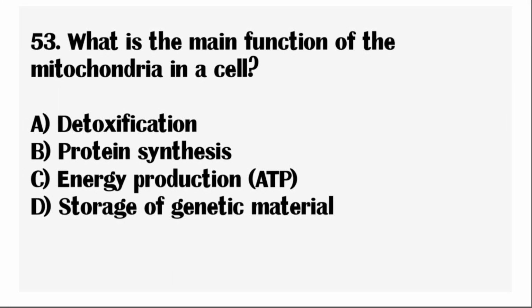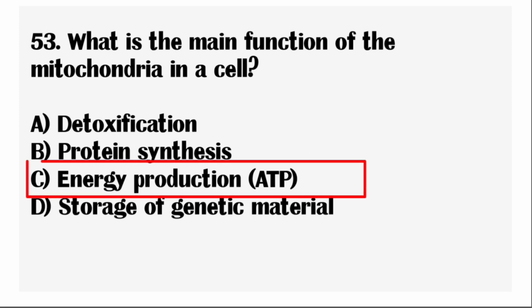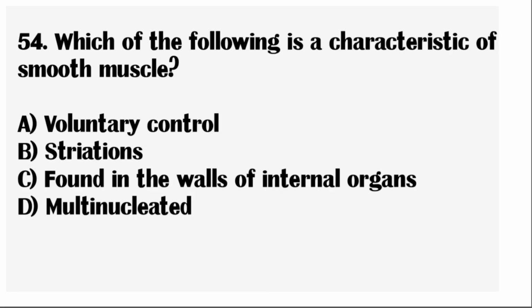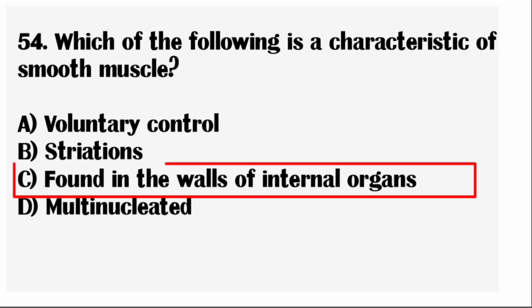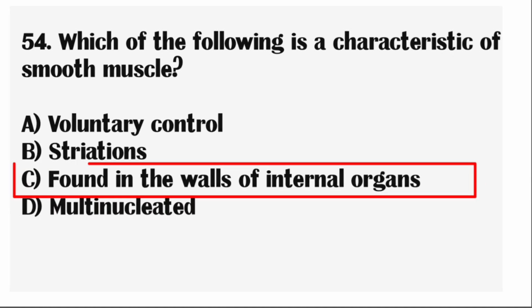Correct answer, bone. Next question, what is the main function of the mitochondria in a cell? Correct answer, energy production, ATP. Next question, which of the following is a characteristic of smooth muscles? Correct answer, found in the wall of internal organs.